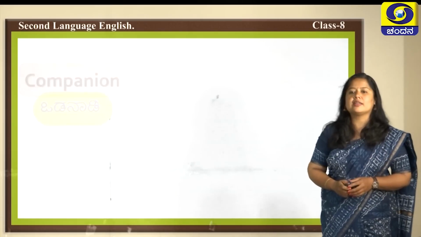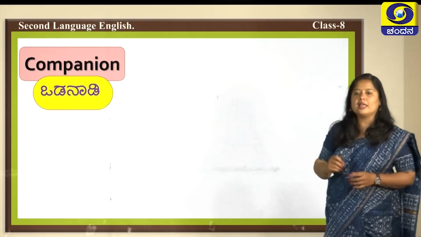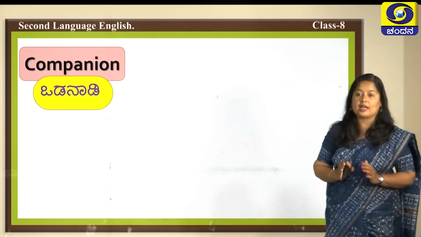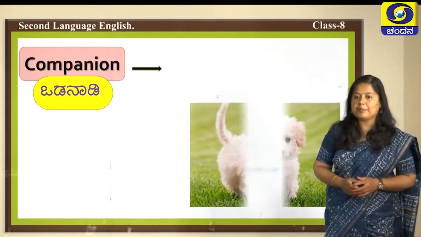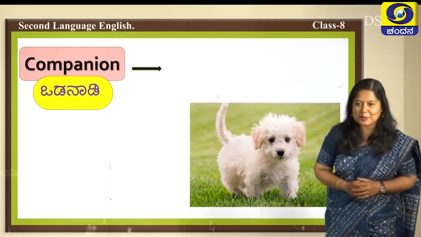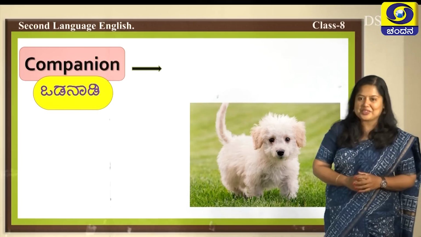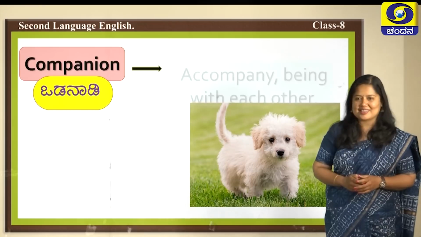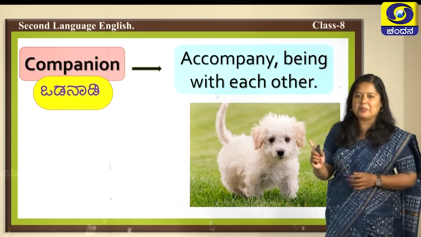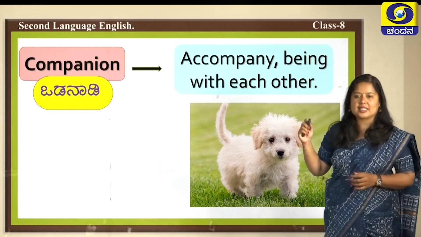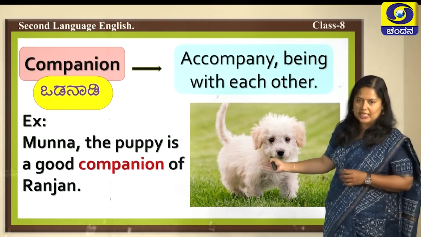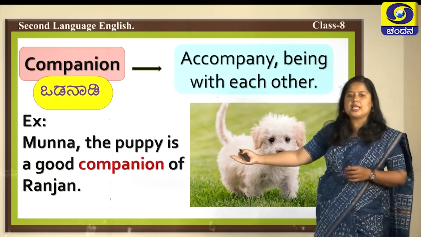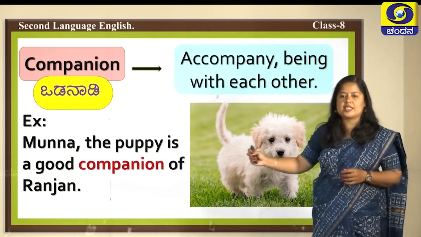So, next word comes companion, odanadi athava jotegara, jotegarti. Children, we have a picture here. Don't you love this puppy? Of course, all of us love puppies a lot, and it's a very good companion for us. So, companion is to accompany, being with each other. So, our sentence can be like this: Munna, the puppy, is a good companion of Rajan.